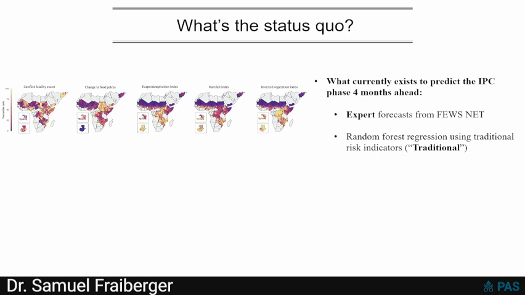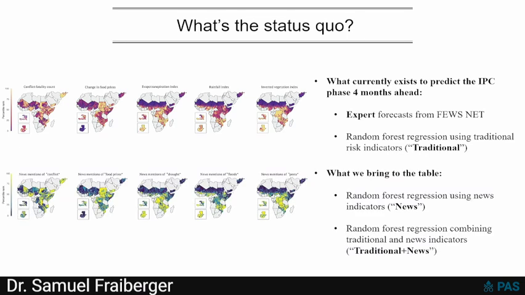And the second is a predictive model. It's a random forest regression that takes traditional data as inputs and aims to predict the IPC phase, so what the ground truth is likely to be 4 months in the future. It takes, as I said, traditional data, including conflict fatality counts at district level, food price indices, rainfall, evapotranspiration, and NDVI. So what do we bring to the table?